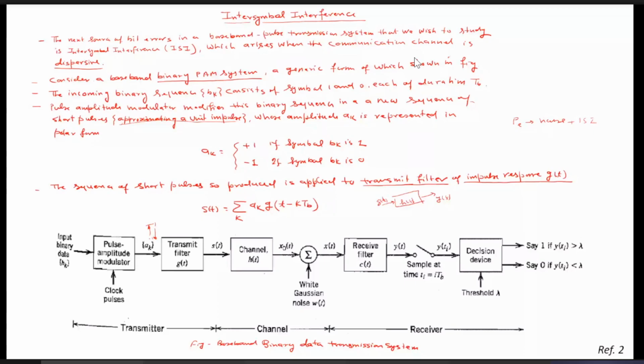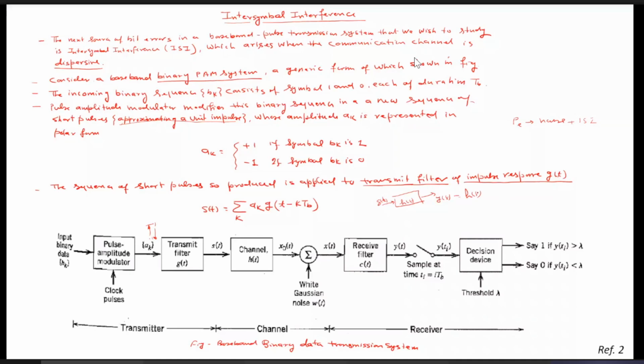The convolution of an impulse function with the impulse response, or any function, is nothing but that function itself. As we have assumed delta(t) is approximately a unit impulse function, once it passes through the transmit filter, the output will be nothing but the filter response.